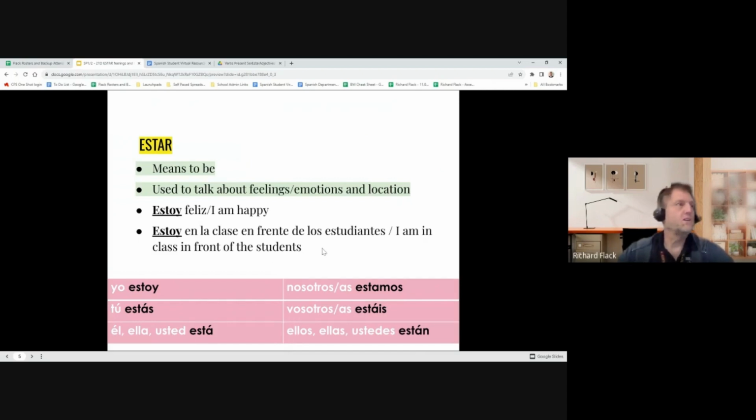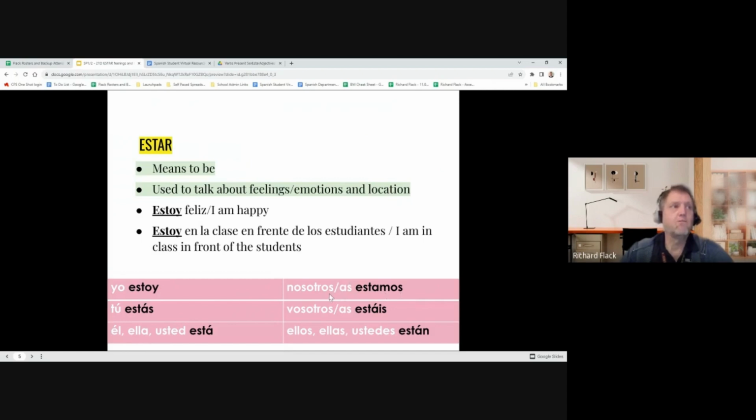So the first thing that you're going to need to do to be able to use the verb estar is to memorize the conjugations. So I suggest making a flashcard with the verb estar on one side and this conjugation table on the other side. Yo estoy, I am. Tú estás, you informal. Remember, tú informal, first name basis. Tú estás, you are. Él está, he is. Ella está, she is. Usted está, you formal, when we are not on a first name basis, when we're showing respect. Nosotros estamos, we are.